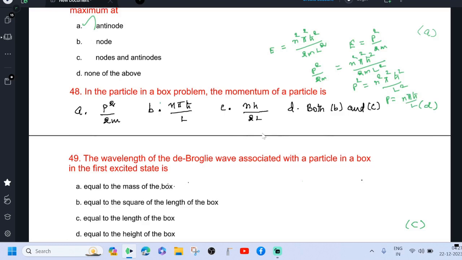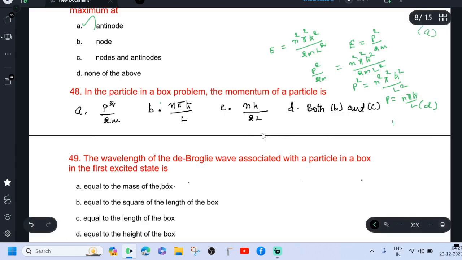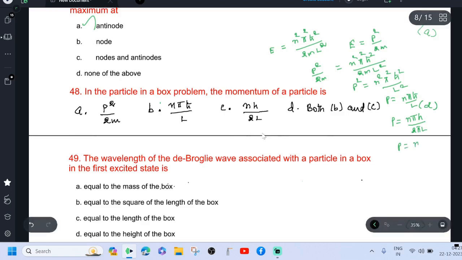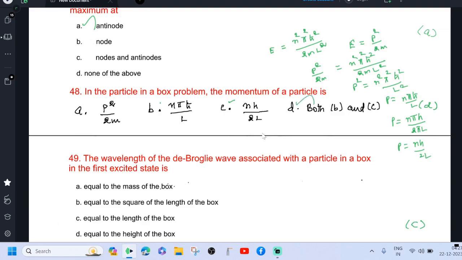Then if you replace h cross by h by 2 pi, p equal to n pi h by 2 pi L. Therefore, p equal to nh by 2L. Option C is also correct. Therefore, the correct answer is both B and C. Option D is correct.